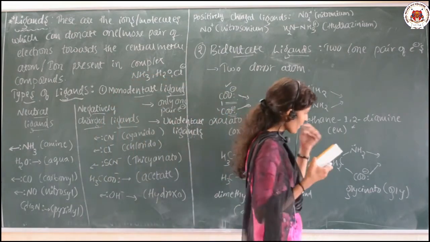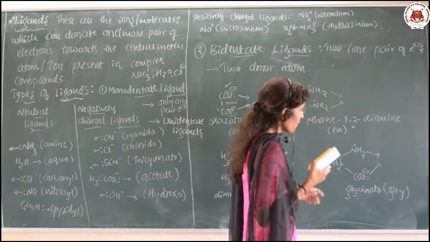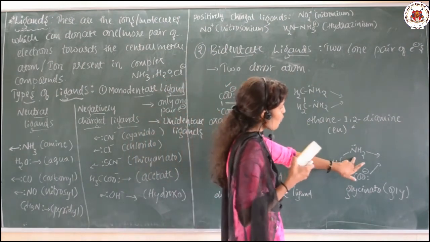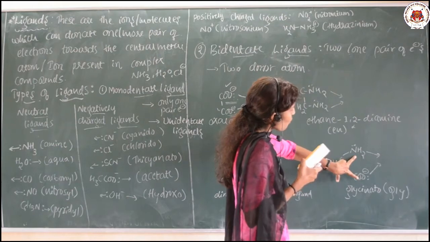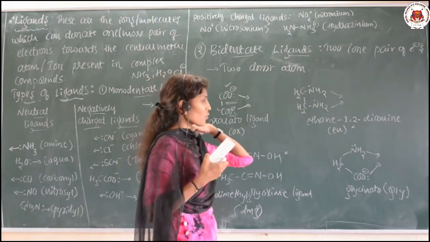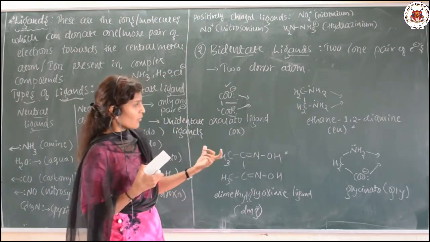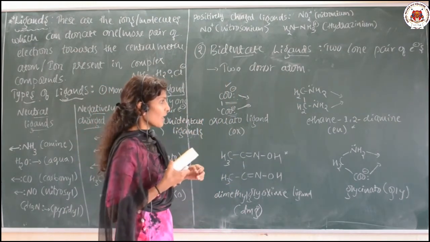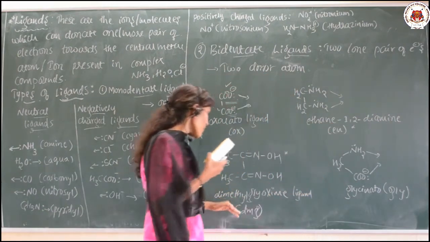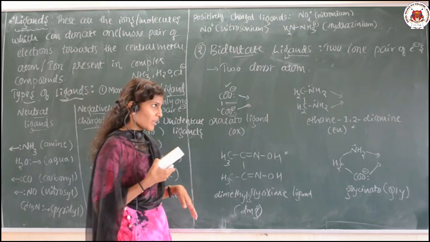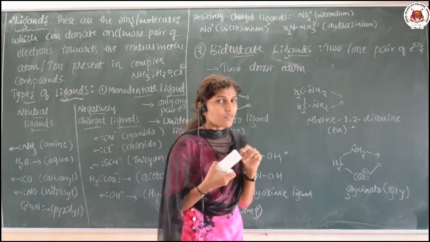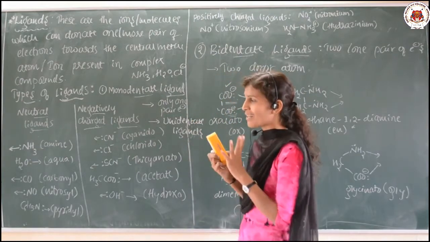And one more bidentate ligand is glycinato, that is shortly written as GLY. And here also two lone pairs of electrons are donated. It means two donor atoms are present there. That is why it is also called a bidentate ligand. And ethane 1,2 diamine as well as DMG, both are symmetrical ligands. So this is how we can explain the monodentate and bidentate ligands.